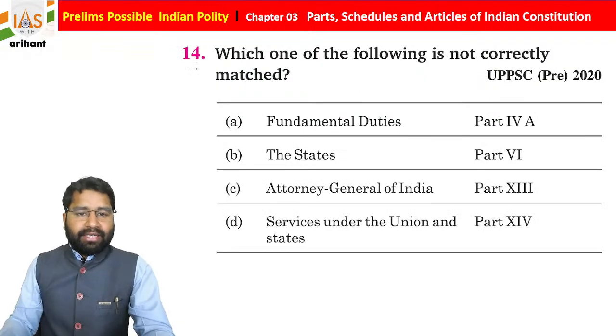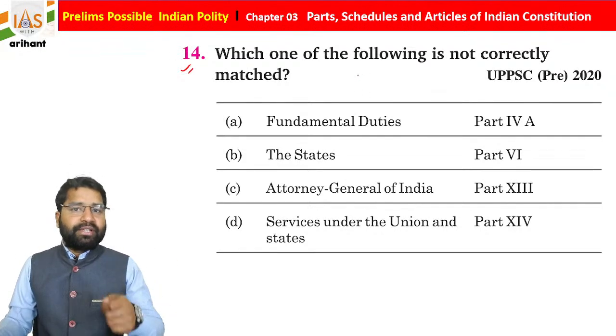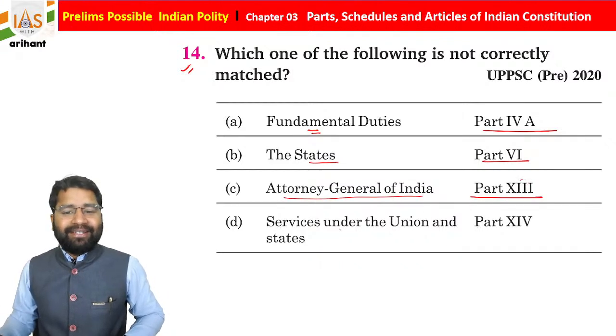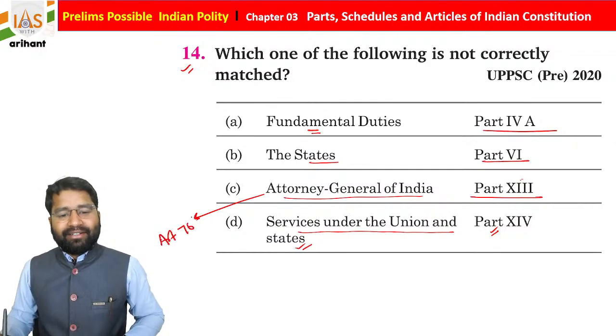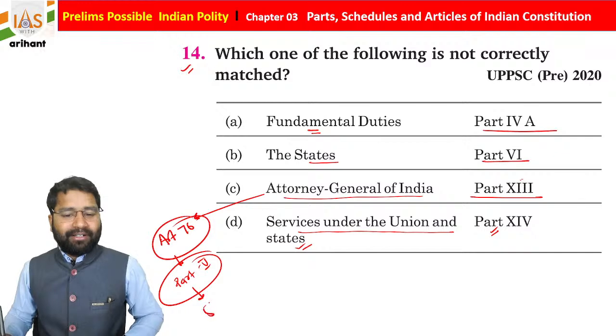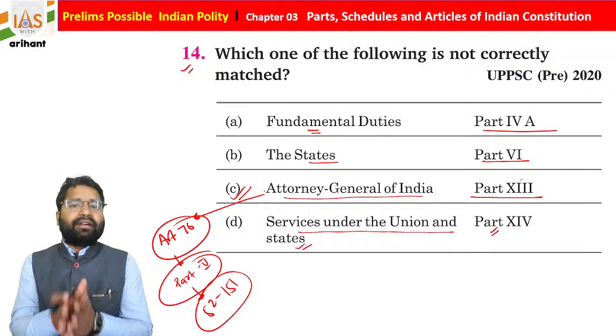Okay, now next question, once again it is in the same format, match the following. Again, you have to check which is not correctly matched. Fundamental duties, Part 4A. State, Part number 6. Attorney General of India, Part number 13. And services under union and state, Part number 14. So students, Attorney General of India is under Article 76 of the Indian Constitution, and Article 76 is part of Part number 5, because Part 5 contains Article 52 to 151. So see, Attorney General of India is incorrectly matched here.